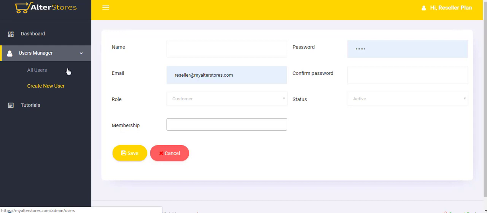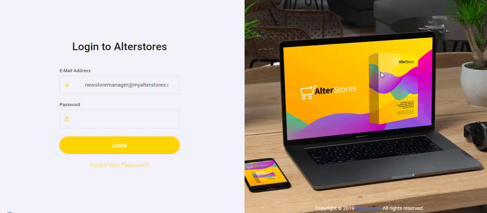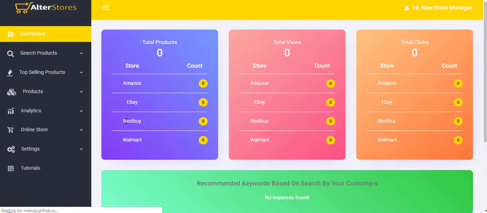So at this point, we want to log out and log in again as an account holder to manage our storefront. So log out and log in again. Right here, we provide the new store manager account which we set up, and we provide a password to log in again to the new store we created. Great. So notice here that we are now logged on to our store management dashboard, which we just created.